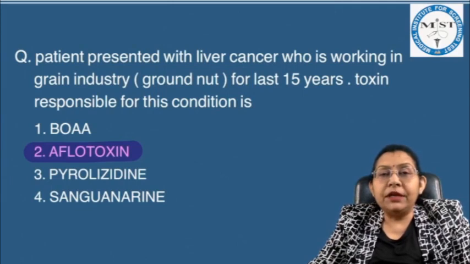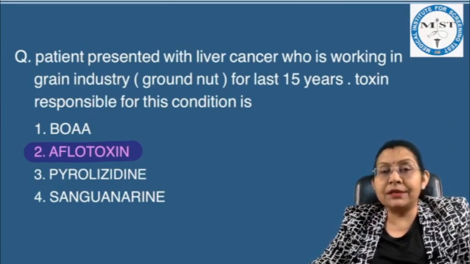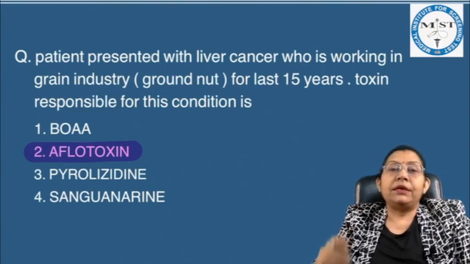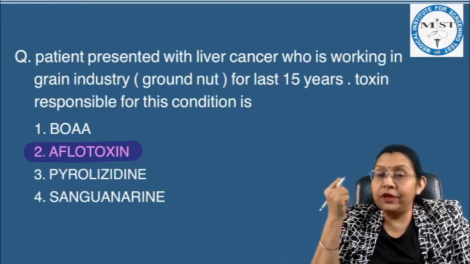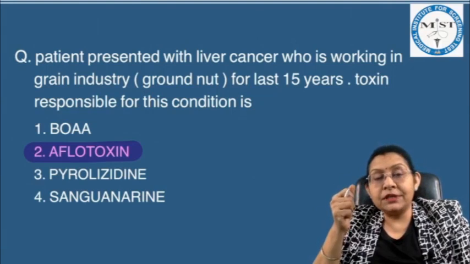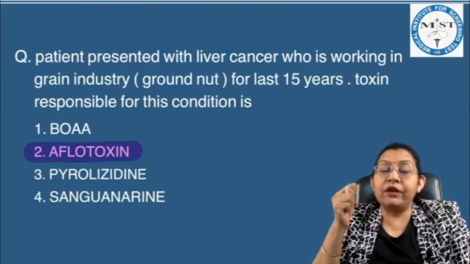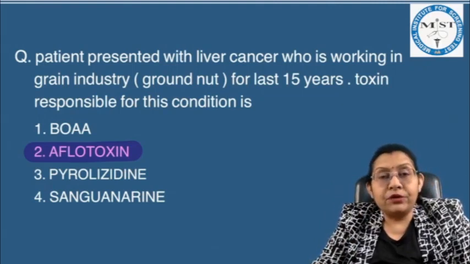A patient presented with liver cancer who has been working in the grain industry, that is the groundnut industry, for the last 15 years. What is the toxin responsible for this condition? Now we know that the grains are stored, and if there is moisture, they get contaminated with a fungus, Aspergillus flavus, which liberates the toxin aflatoxin, and it causes aflatoxicosis. So here the answer to this question is aflatoxicosis.